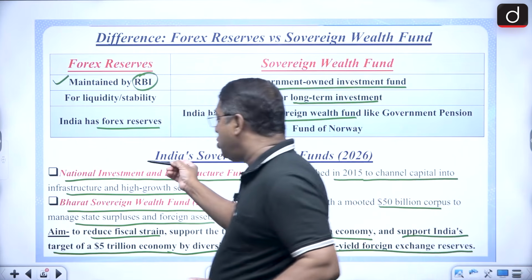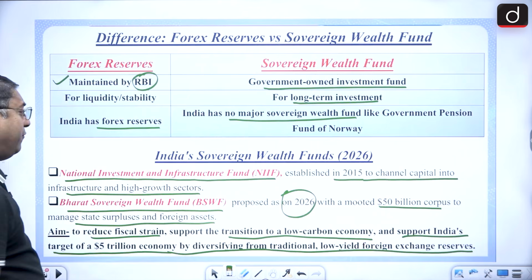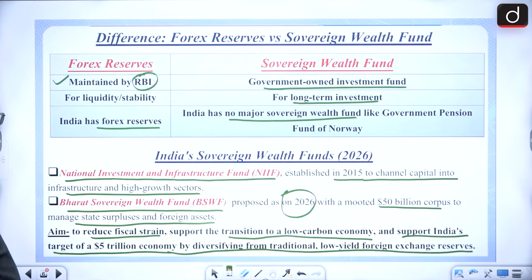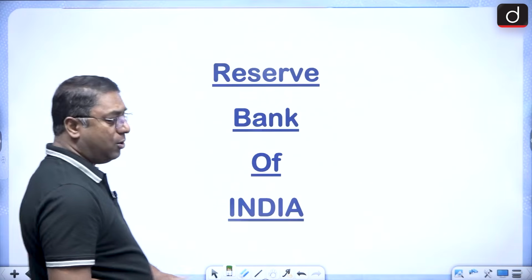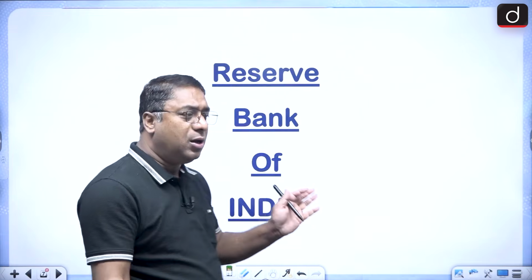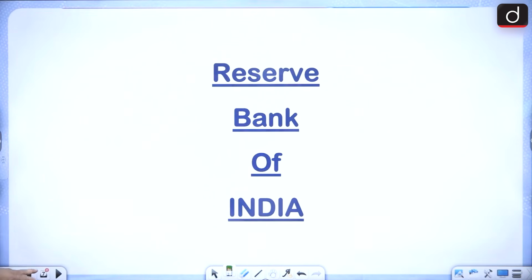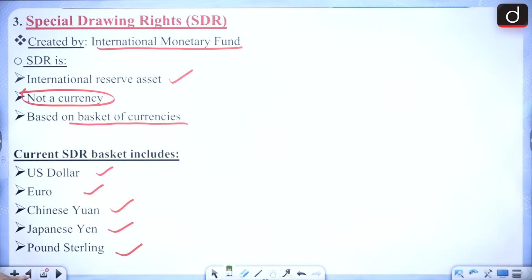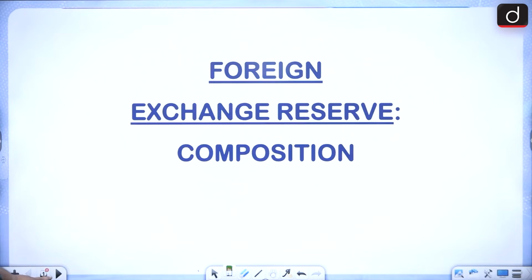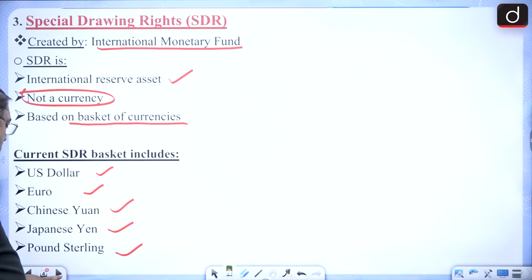Okay? And there are two such Indian sovereign wealth funds, NIIF and BSWF. So this brings an end to our discussion with regard to the first topic, that is foreign exchange reserve and the composition.